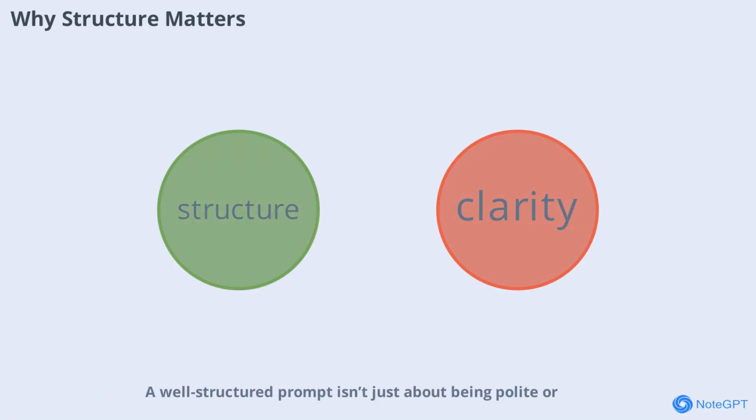A well-structured prompt isn't just about being polite or detailed. It's about maximizing the AI's ability to help you. When you use a standard format, you ensure the AI receives all the necessary context, constraints, and instructions in a predictable order. This means fewer misunderstandings and more accurate results. Imagine trying to assemble furniture without clear instructions. Frustrating, right? The same goes for AI. Structure brings clarity, and clarity brings better outcomes.